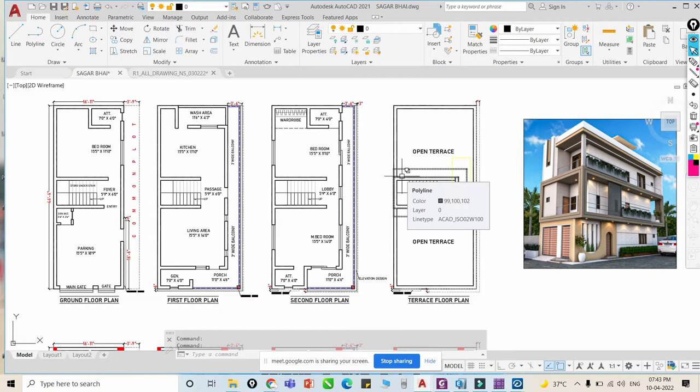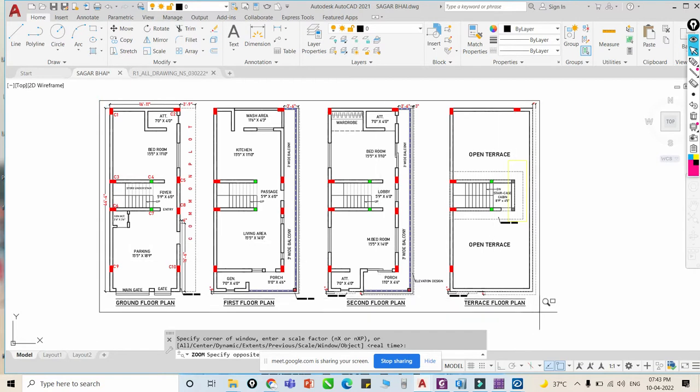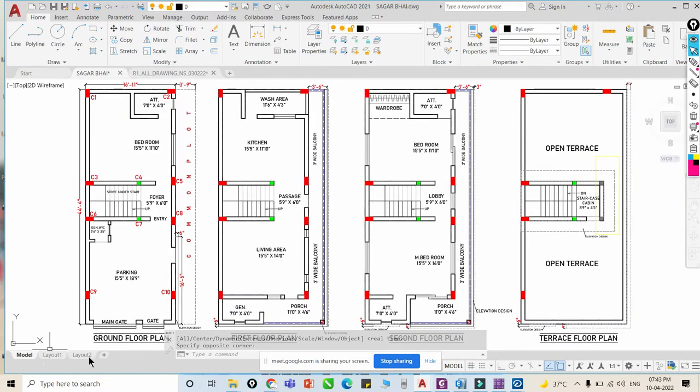This is our first step, that we have to place the columns, right? So you can see this is our ground floor plan. I just placed these 10 columns, right? C1, C2, C3, C4, 5, 6, 7, 8, 9, 10. So this is our first step, that we have to place the columns, right?